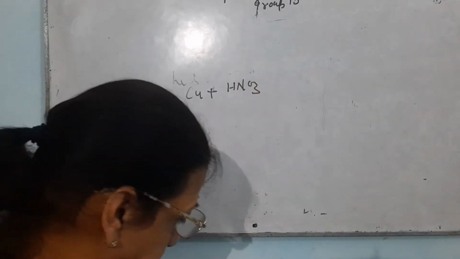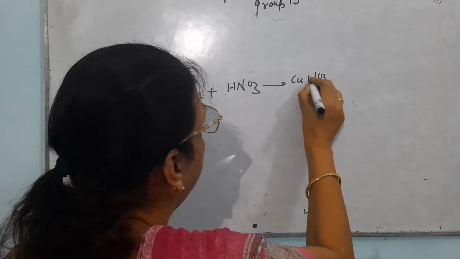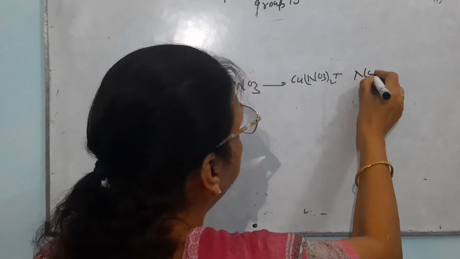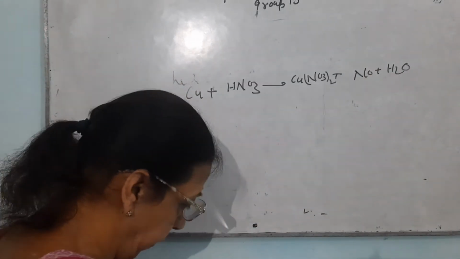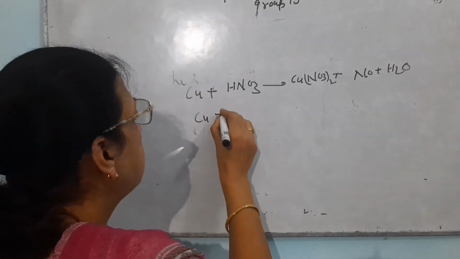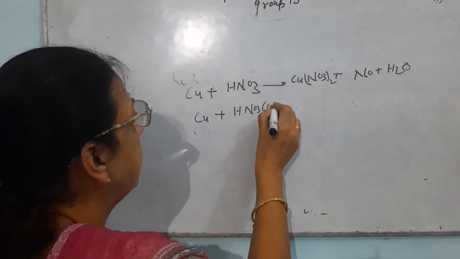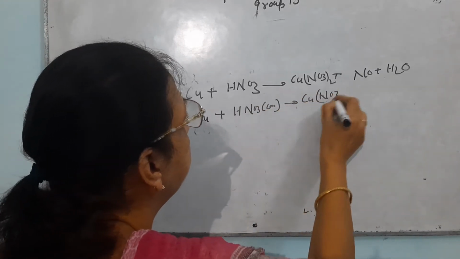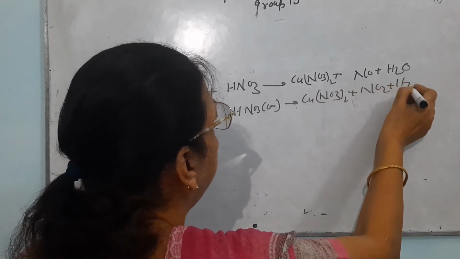In this case again there will be formation of copper nitrate with the release of NO plus H2O. You can balance the reaction yourself. Just now I have written the reaction with concentrated nitric acid. It was Cu(NO3)2 plus NO2 plus water.